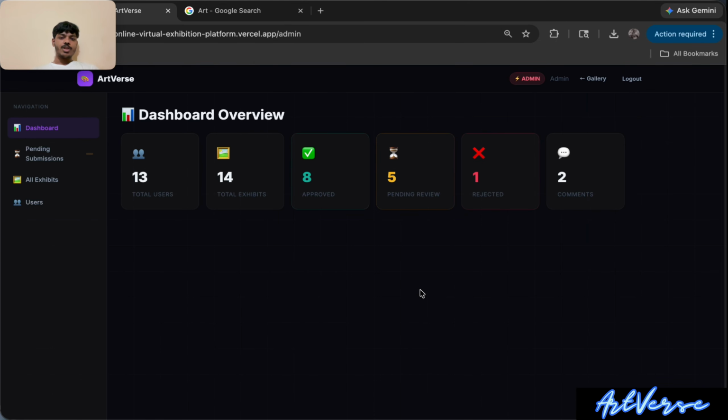And this is the main page of my admin account. This is a dashboard. In this dashboard we can see how many users I have, how many exhibitions, and how many exhibitions are approved, pending and rejected. And if someone comments on any exhibition, the count will increase here. Okay, now we move to the pending submissions and see how the admin can check and give security to others.